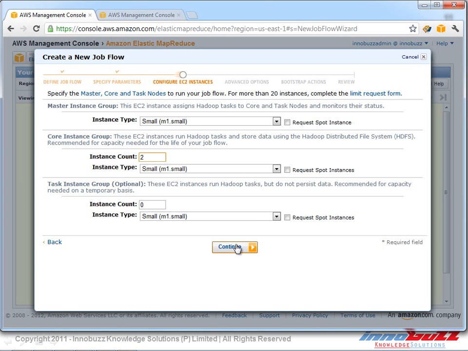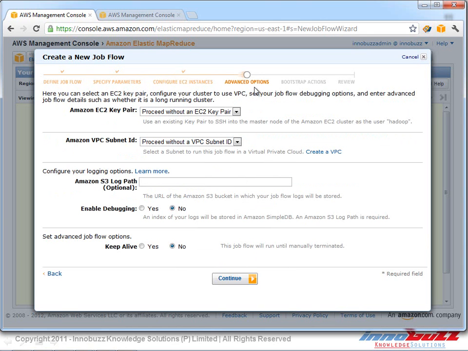So we click continue. What exactly the core instance does is run the Hadoop tasks and store the data in the Hadoop Distributed File System, so we need the core instance group. And the task instance is not used for data persistence, it's used for meeting the temporary peaks of our compute capacity. So we don't need to select that. Let's keep it as 0 and we click continue.